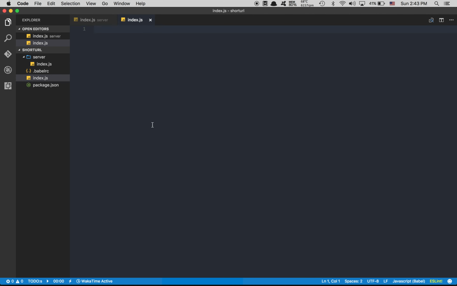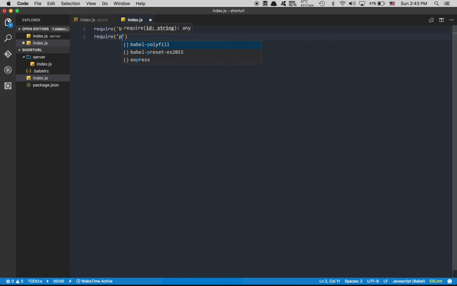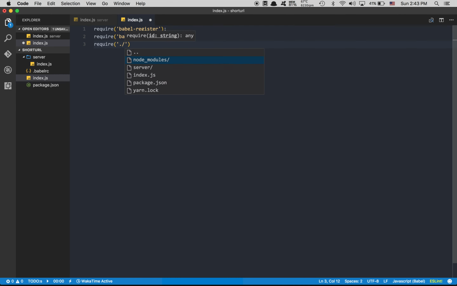And in this one, I'm gonna import some Babel files to start. So I'm gonna require. Yes, these are the only three lines where we're gonna use require. The first one we need is register. You always need to put register at the top. After that, I'm gonna require polyfill right there. And after that, this is where we import your app right there. So we're gonna use ./server. So we use the server here.